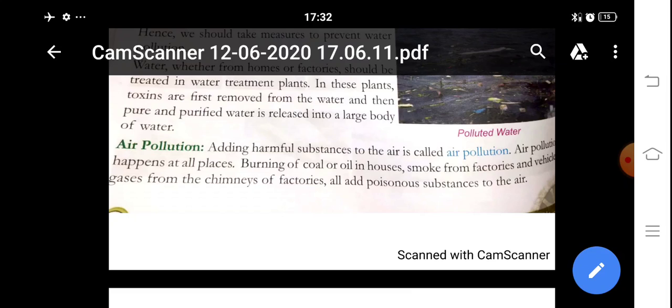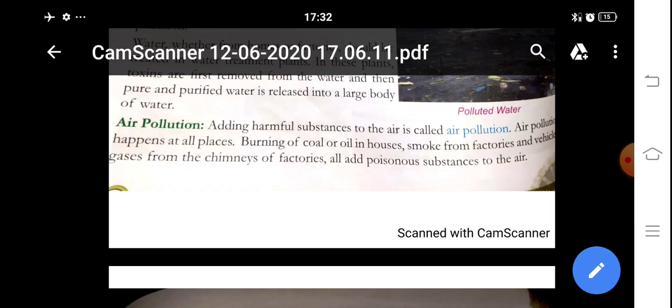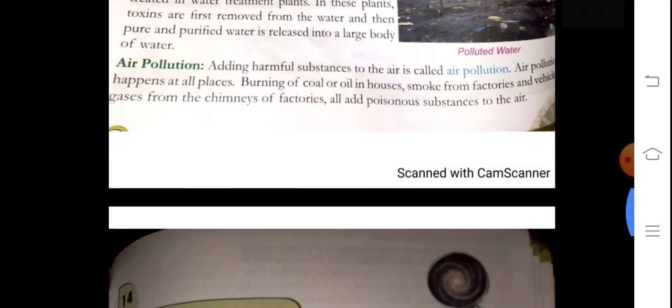And what are we humans doing? We are breathing in this environment. And what do we breathe? We breathe very impure air.